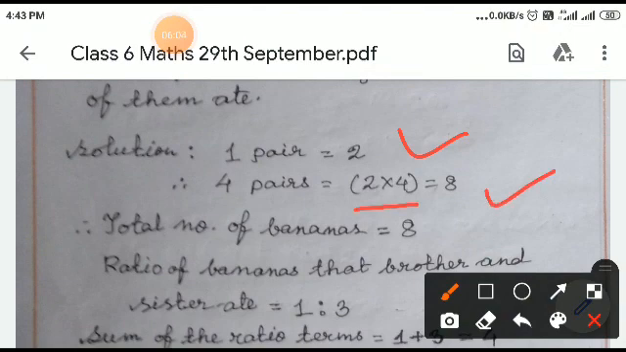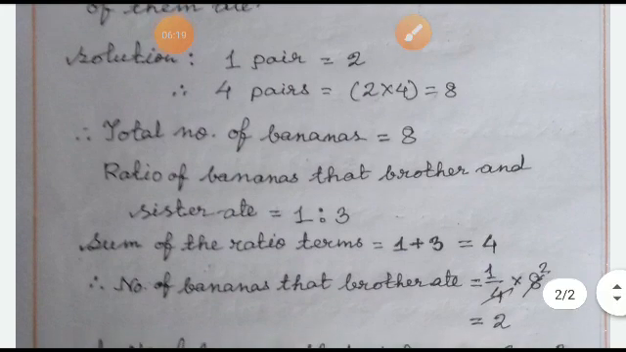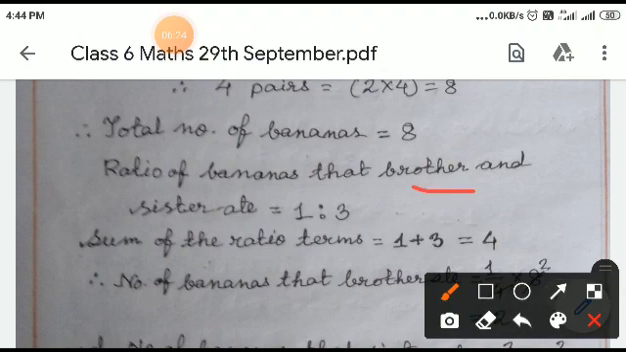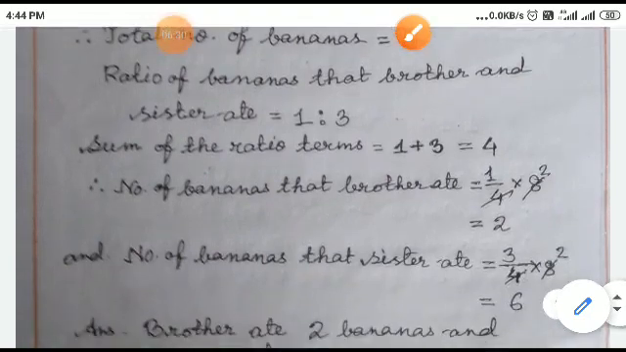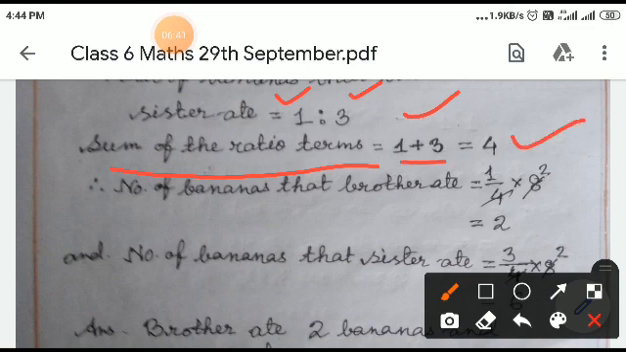So total number of bananas that my father bought equal to 8. Ratio of bananas that brother and sister ate, brother first term, sister second term, equal to 1:3. So to divide the bananas among brother and sister, we have to find the sum of the ratio terms. Sum of the ratio terms equal to 1 plus 3. First term of the ratio 1, second term of the ratio 3. 1 plus 3 equal to 4. That is the sum of the ratio terms.